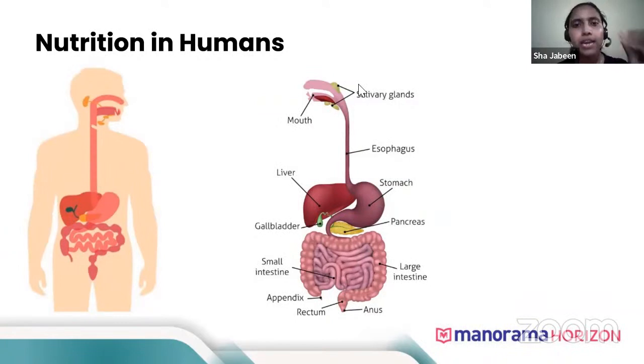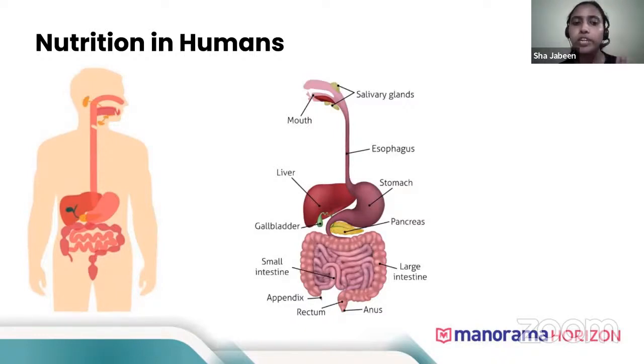Then when the food slowly reaches from the mouth to the esophagus, in the esophagus no digestion takes place. Only the food passes down. So the first thing, in the mouth, salivary amylase digests the food a little, not complete digestion, but just initiation of digestion takes place. And then in the esophagus, no digestion takes place.